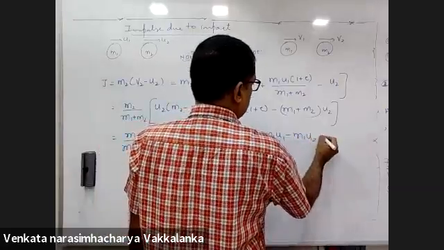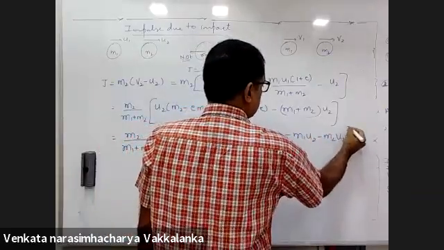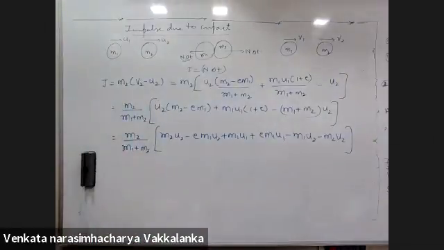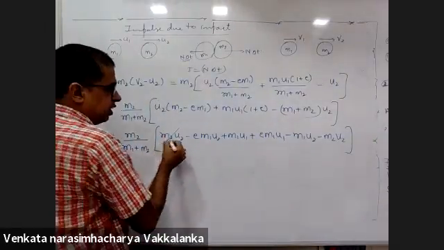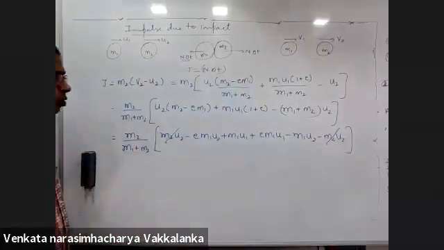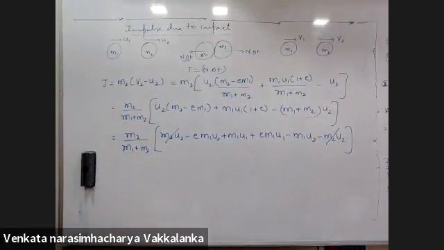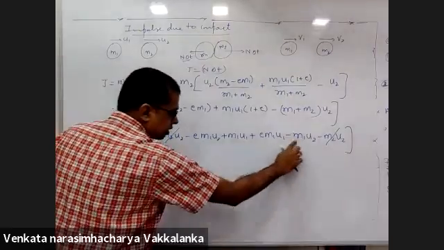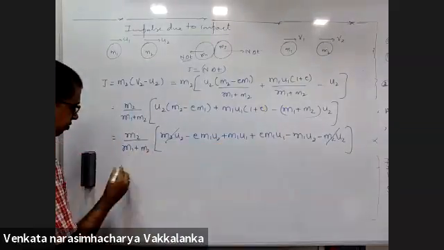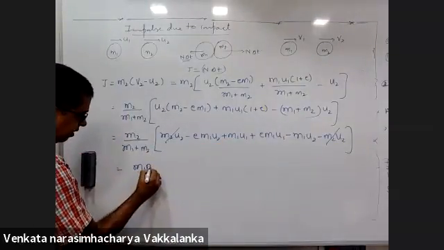Minus M1U2 minus M2U2. We just opened up the brackets. If you concentrate, there is no way that you can go wrong with M1U2, M1U1. Now, in this expression, what is common? M1. Bring M1 outside.